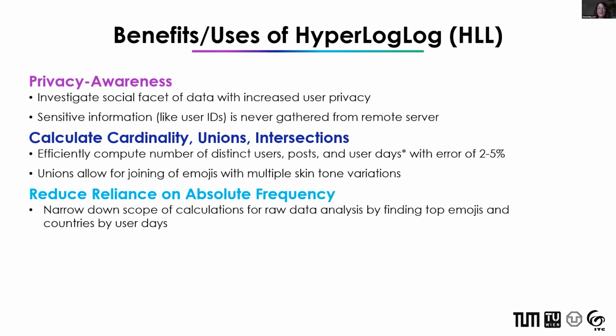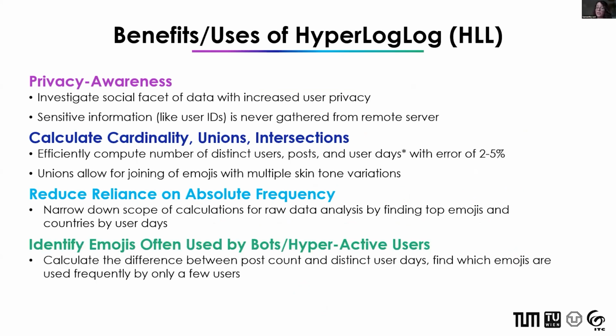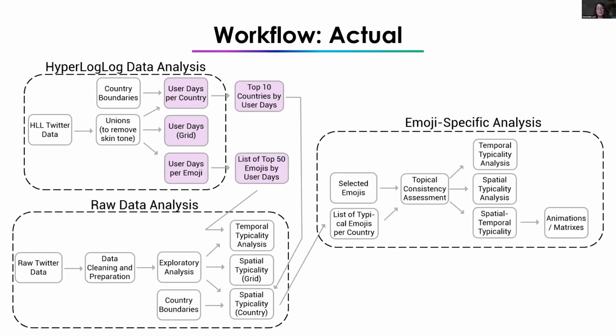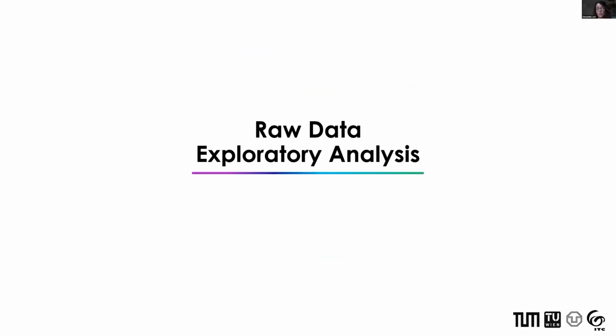This cardinality estimation also helped me to reduce my reliance on absolute frequency, which also helped me identify emojis that are commonly used by bots or hyperactive users like spam accounts. The result of this hyperlog analysis was two lists that helped me to focus my research in the raw data analysis, which was much more exploratory.